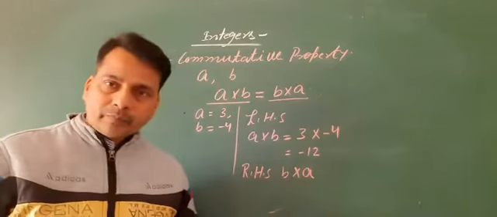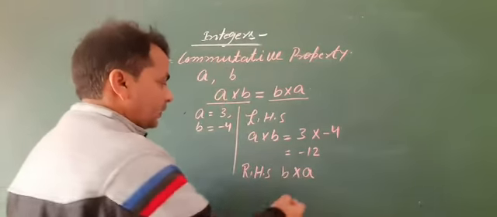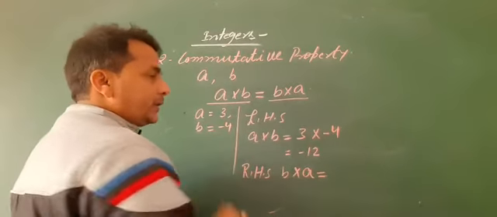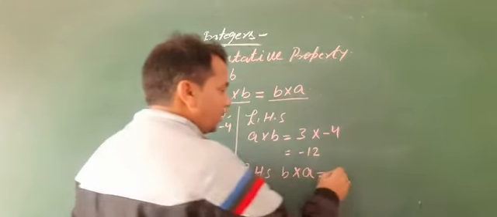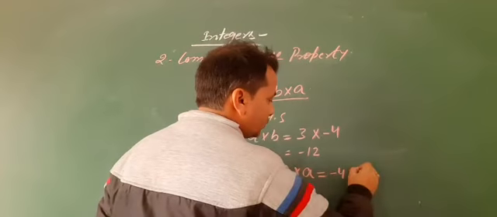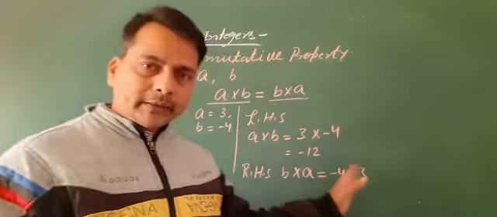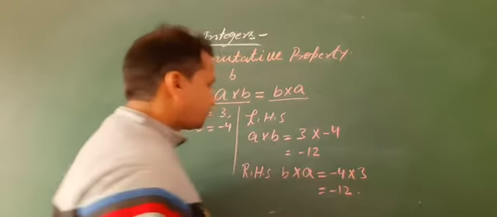Put the value of b and a: b equal to minus 4 and a equal to 3, then minus 4 into 3 is minus 12.